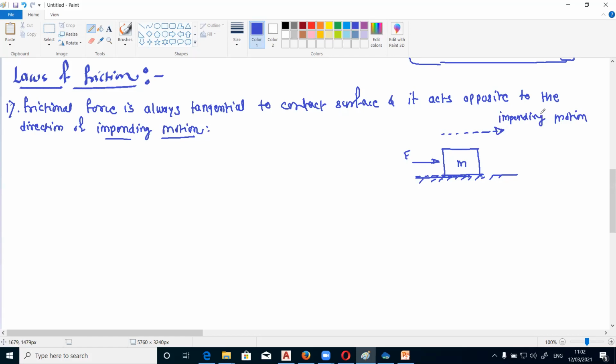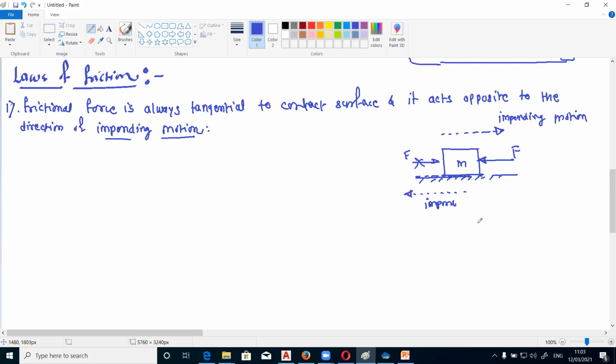So motion will start on the right side. Suppose we apply some force on the negative x side. If you remove this force and apply the force on the negative side, then the impending motion of the object will be on the negative x side. So the first law is: friction force is always tangential to the contact surface and it acts opposite to the direction of the impending motion.